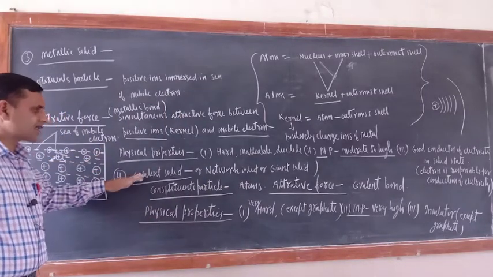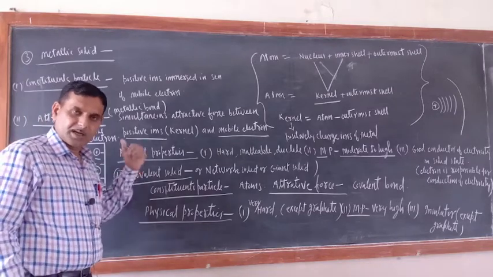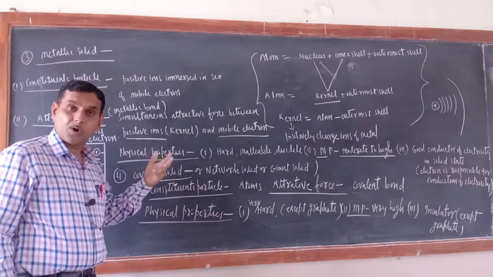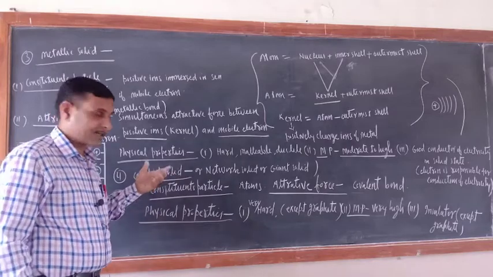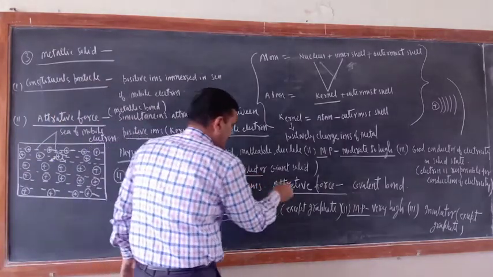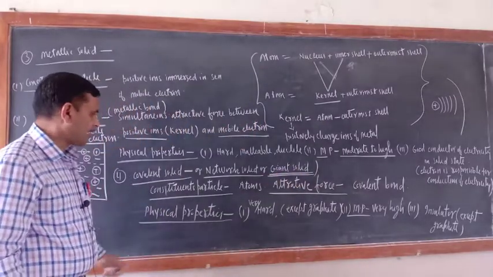Now the last one is covalent solid. Diamond is a covalent solid. Graphite is a covalent solid. Carborundum, silicon carbide, boron nitride, quartz, they are covalent solids. They are also called network solids or giant solids.